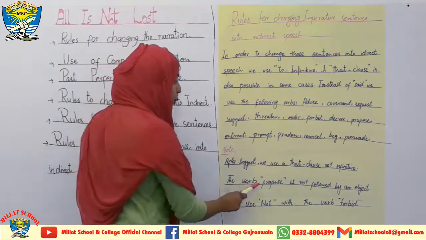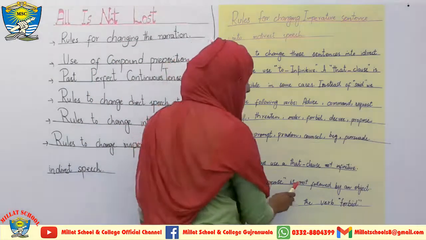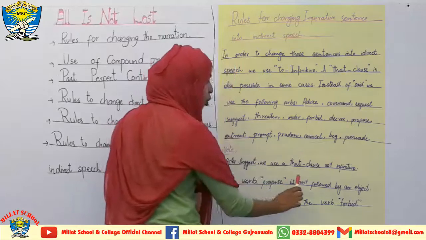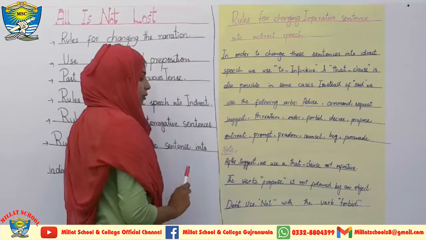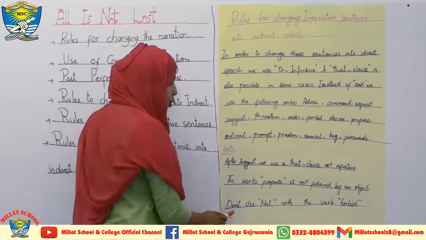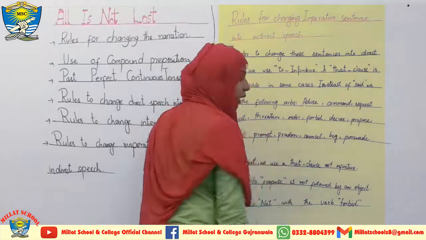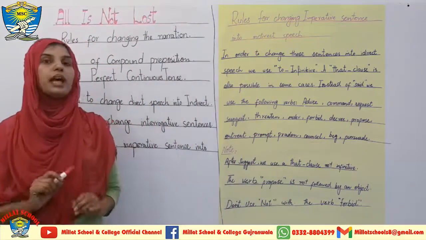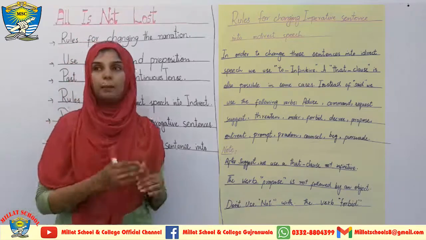If the word propose is coming in some type of sentences, this verb is not followed by an object. Now I am coming towards the third note. Don't use the word not with the word forbid. If the verb forbid is used in any type of sentence, don't use the word not in the upcoming sentence.